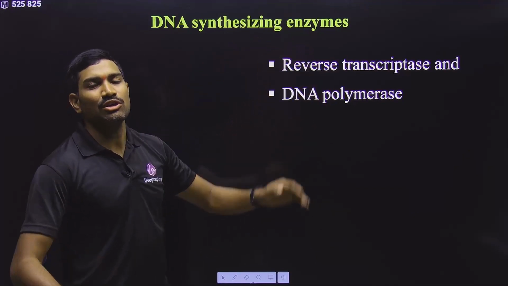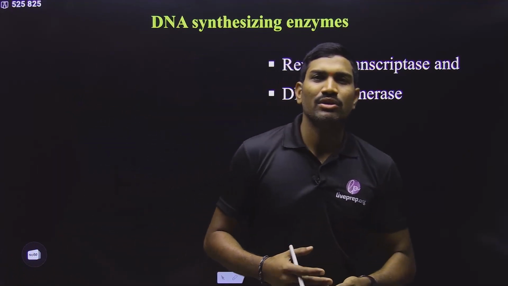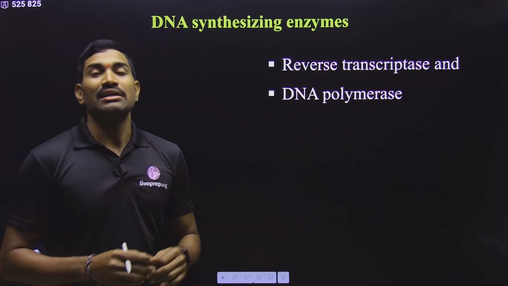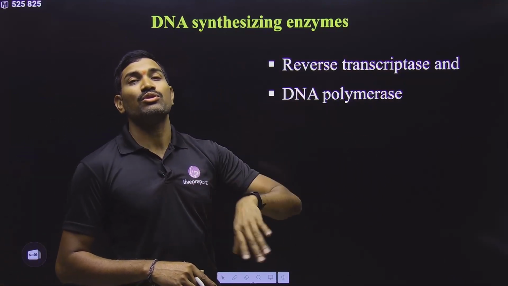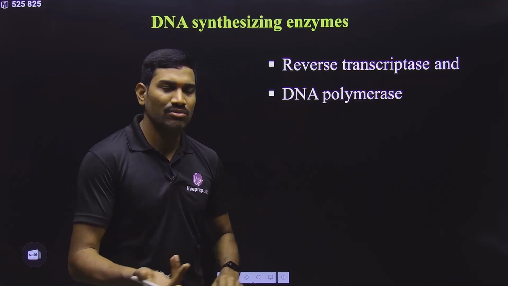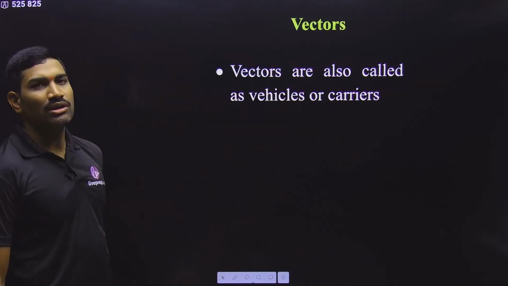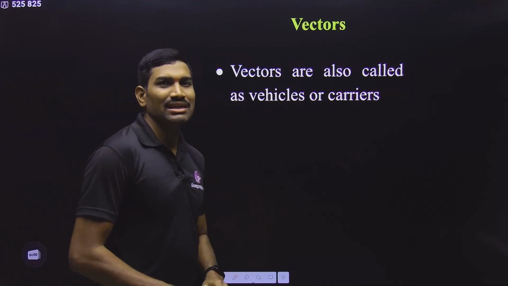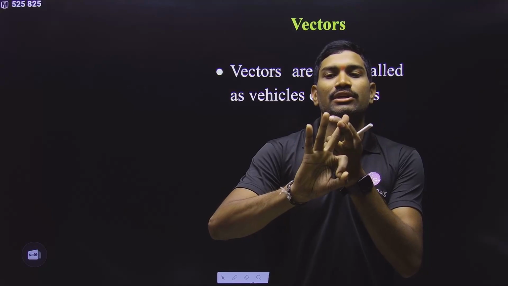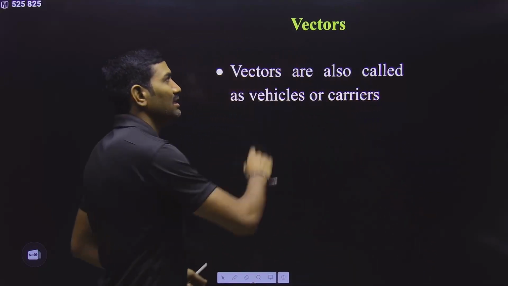These DNA synthesizing enzymes are useful for the synthesis of DNA. So DNA polymerase, what will it do? It will utilize DNA as template and directly synthesize the DNA. But in some cases we need to produce the DNA from the RNA. In that case we are using the reverse transcriptase enzyme. Yes or no? So all these enzymes are ultimately useful for the synthesis of DNA molecule. With that, under the tools, we studied a total of 3: enzymes, vectors, and competent host. Enzymes we have completed. Now under the tools, we are studying the second one, that is the vectors.